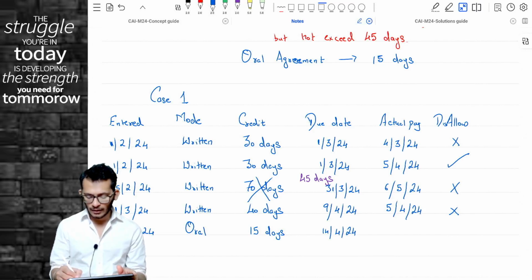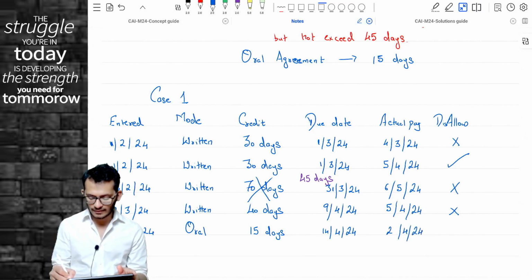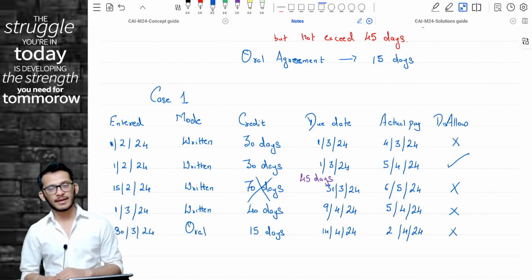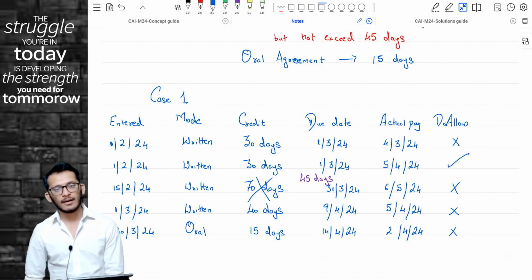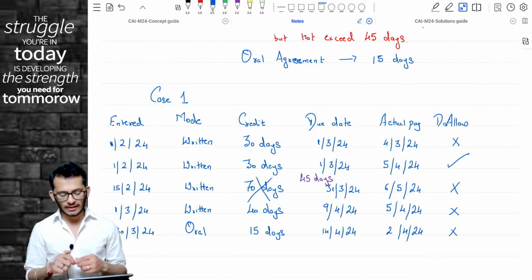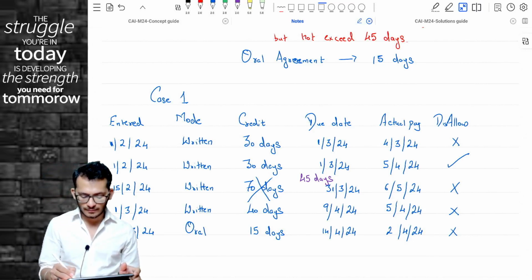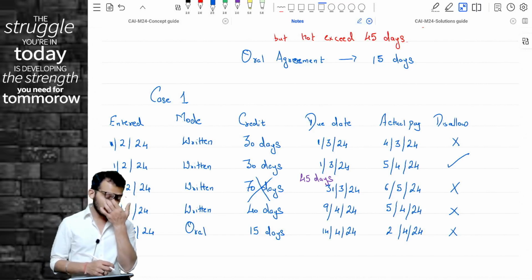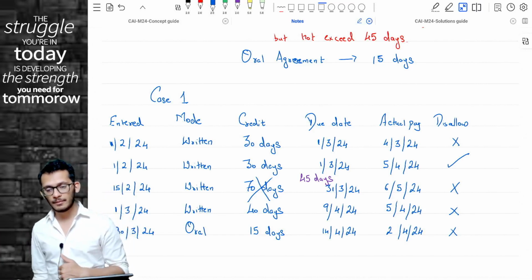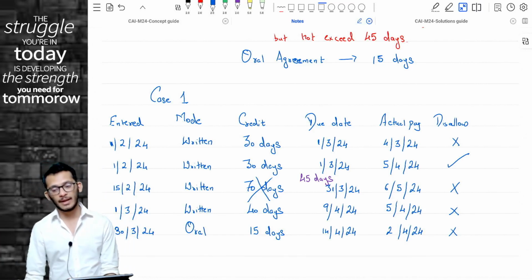If you made the payment on 2nd April 24, even though the payment is happening in the next year, the payment is happening within the credit period and therefore it will be allowed on accrual basis itself. There will be no disallowance. You will get the full claim. Yes or no? Yes. These are some examples for you to understand what the MSME amendment is.